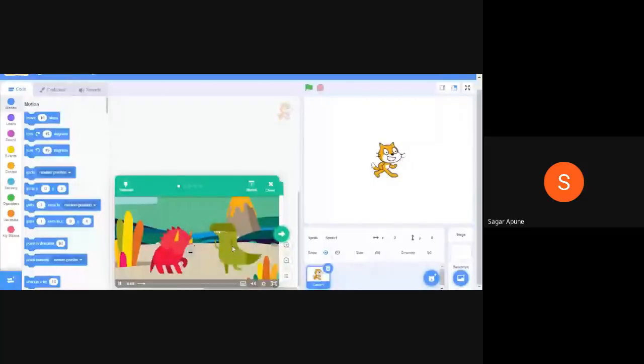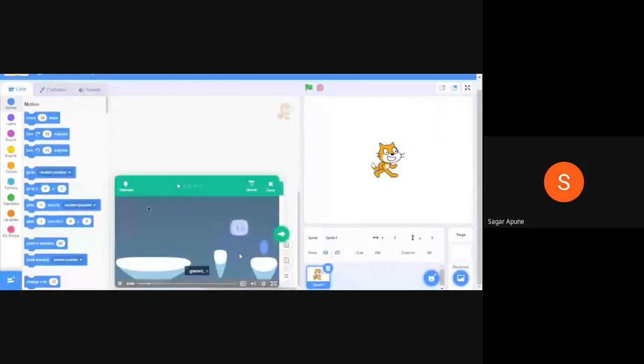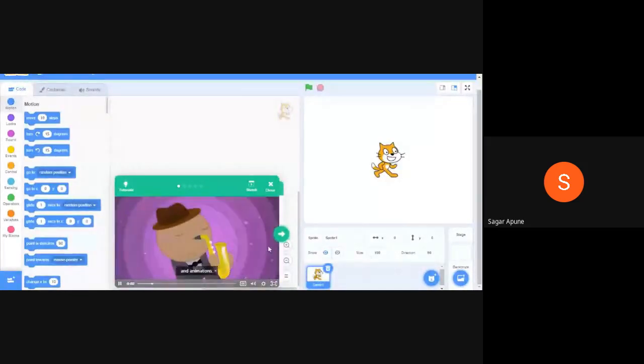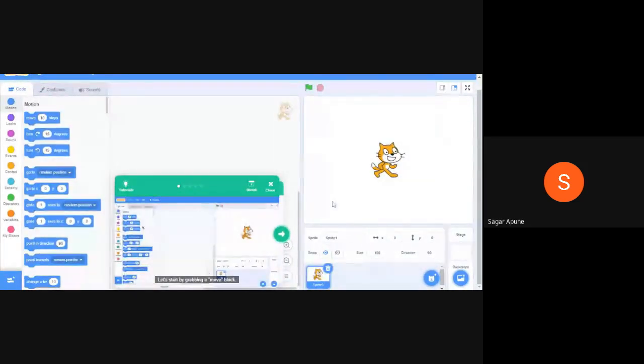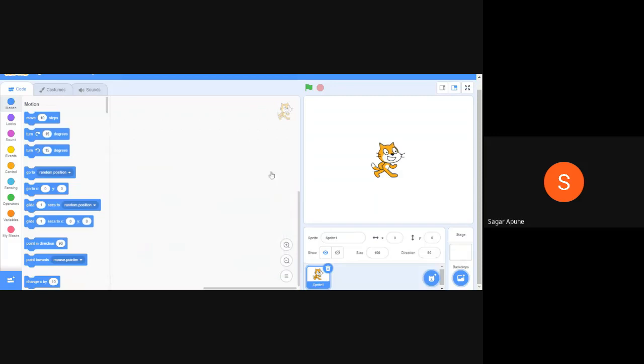Scratch. Just watch, listen to this. Games and animations. Let's start by grabbing a move block. We can click the block to run it. There are many other blocks to choose from. Check out the different categories. Let's go to the sound category and grab a play sound until done block. I'll snap this onto our move block.